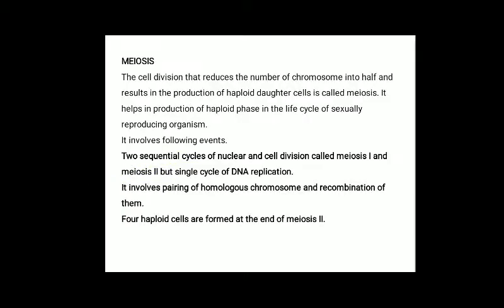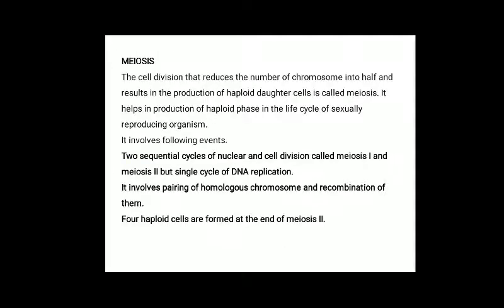Then meiosis. The cell division that reduces the number of chromosomes to half and results in the production of haploid daughter cells is known as meiosis. It helps in production of haploid phases in the life cycle of sexually reproducing organisms. It involves the following events. Two sequential cycles of nuclear and cell division, called meiosis 1 and meiosis 2, but a single cycle of DNA replication. It involves pairing of homologous chromosomes and recombination of them. Four haploid cells are formed at the end of meiosis 2.